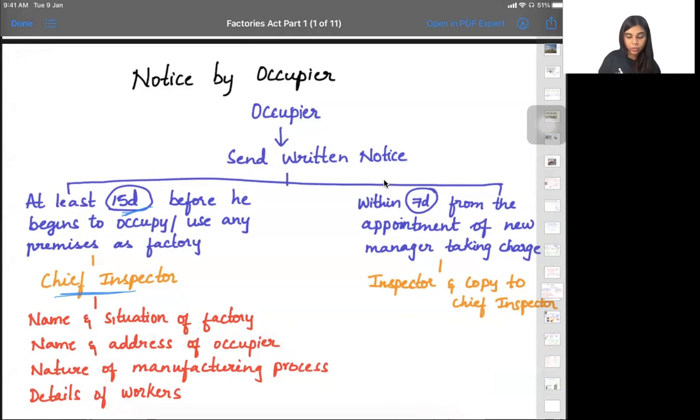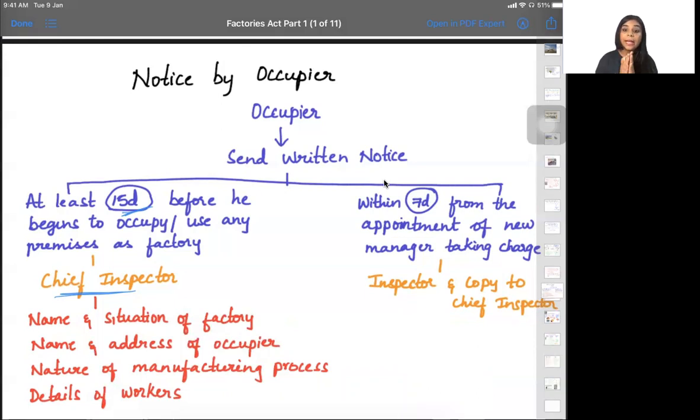In the first one, you're talking about the name and the address of the factory. In the second point, you also mention who the occupier is, what his address is, what manufacturing process you are going to do in the factory, and how many workers there are, with their details. All these things you will have to give to the chief inspector 15 days before you start the factory. Is that clear?